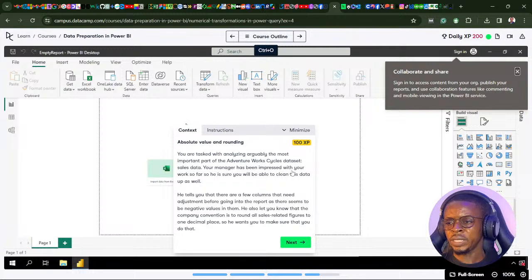Your manager has been impressed with your work so far, so he's sure you will be able to clean this data up as well. He tells you that there are a few columns that need adjustments before going into the reports, as there seem to be negative values in them. He also lets you know that the company convention is to round all sales-related figures to 1 decimal place, so he wants you to make sure that you do that.